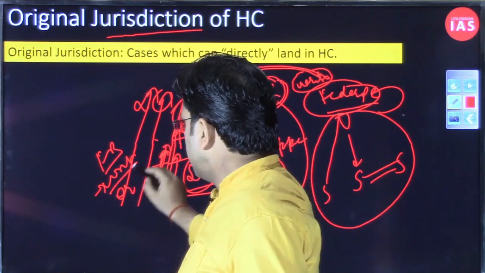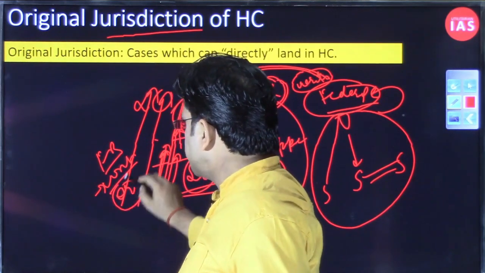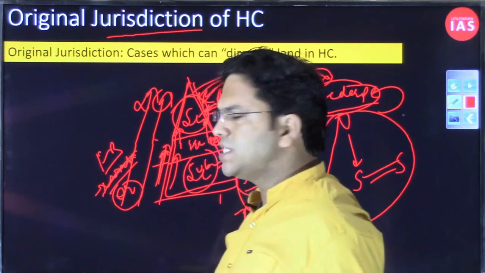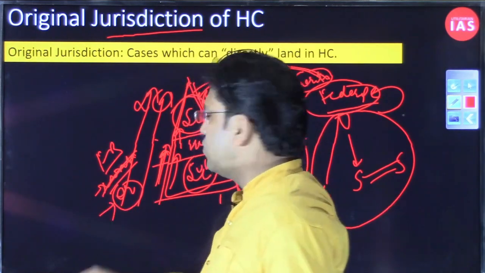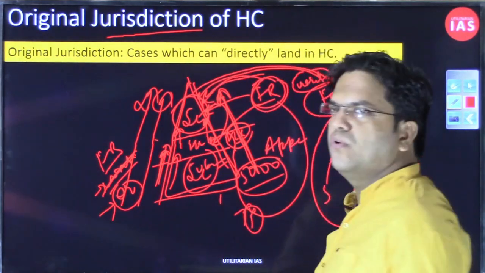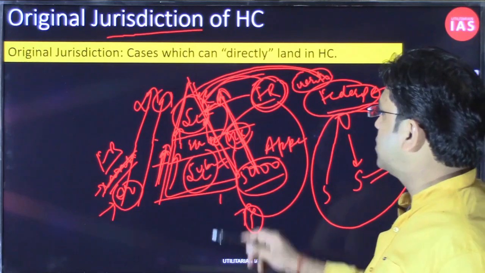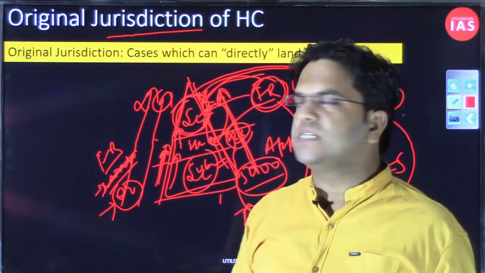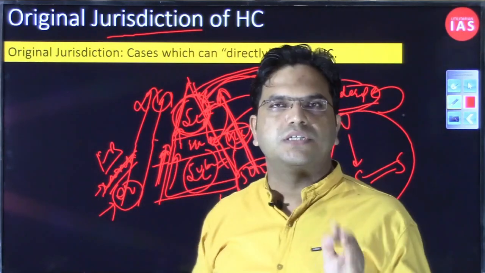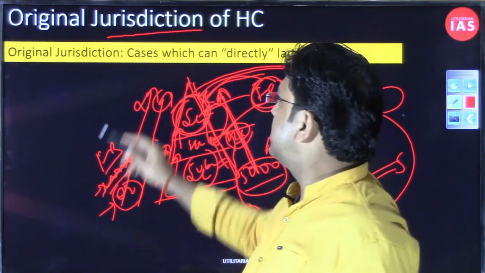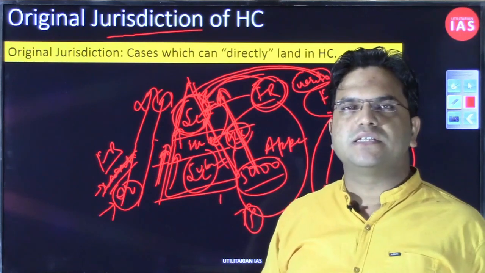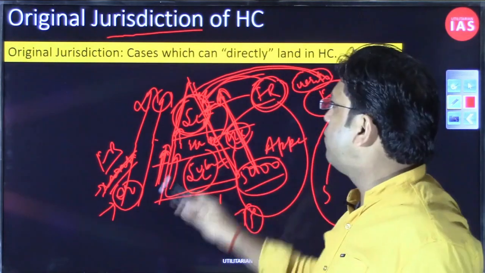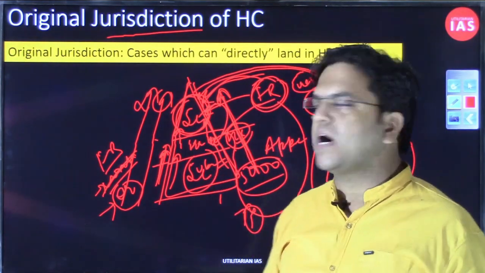But if writ jurisdiction is not present as an option, then you can cite original jurisdiction of the Supreme Court. My point again was that the Supreme Court has various kinds of cases that fall under its original jurisdiction, and similarly certain classes of cases fall under the original jurisdiction of the High Court as well.